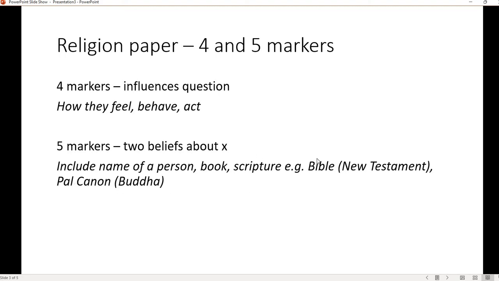For Buddhism, that should say Pali Canon. So for Christianity, you might talk about the Bible, you might talk about the Catechism, you might talk about some of the other books that we've talked about. The more specific you can be, the better. So if you can say New Testament, if you could say the book that it's from within that, that would be amazing. But at a minimum, saying the Bible or the Pali Canon or the Dhammapada, or you could talk about Jesus, or you could talk about the Buddha or the Dalai Lama or the Pope. These would all be references to scripture or sacred writings.